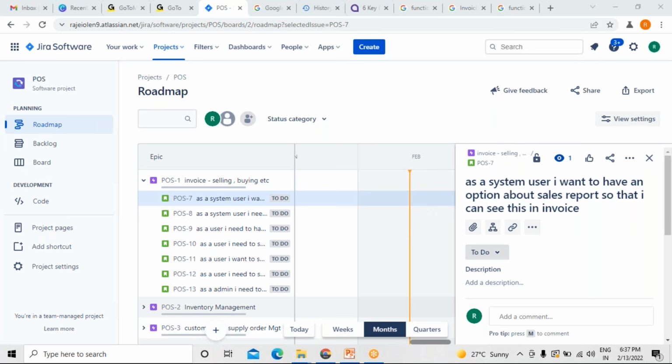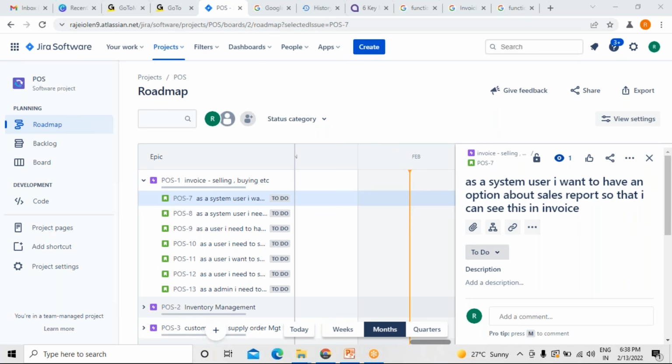Normally in a real environment, in an agile environment, with poker gaming, T-shirt sizing and all, each and every user story will be given some story points. On what basis? I told you two things they have to see: one is business value, second is complexity. Based on these two things, the development team, I'm talking about the Scrum team, will finalize